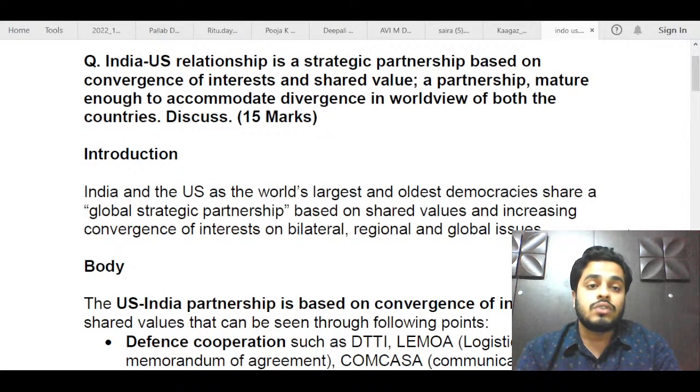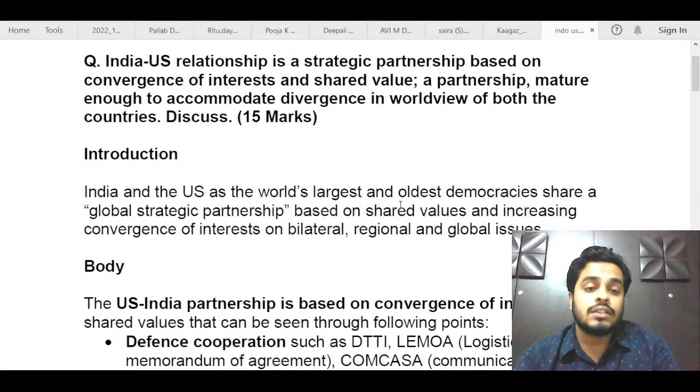So now let us start with the introduction part. Again, we'll move in that parameter only: introduction, body, and conclusion. First of all, in the introduction, we could have just started by giving out some facts. The facts could have been as simple as this: India is the largest democracy and the US, as you all know, is the oldest democracy. This was a decent fact, and almost all of us knew this.